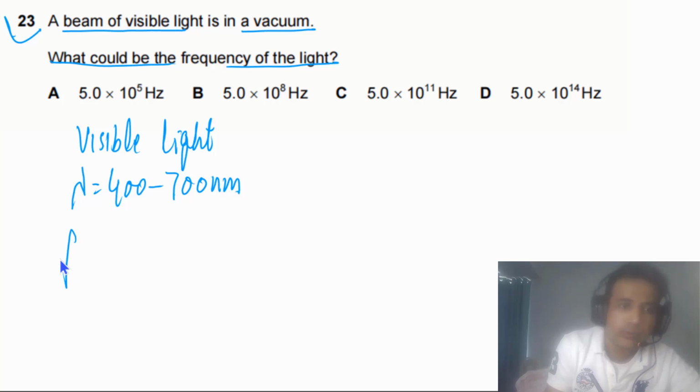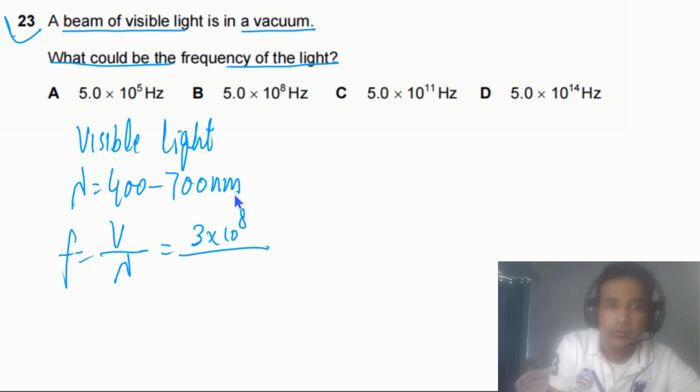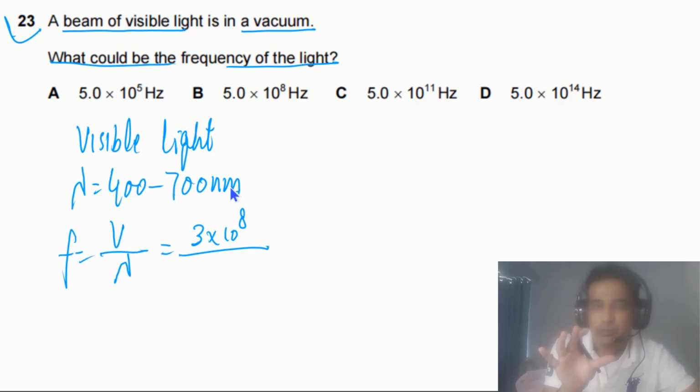We need to calculate frequency. So frequency simply will be equal to the speed of light divided by the wavelength of visible light, and the speed of light in vacuum is about 3 times 10 to 8 meters per second, divided by wavelength. We have the range of wavelength. You can use any value. You can use the minimum value, you can use the maximum value. Your result will be almost the same.